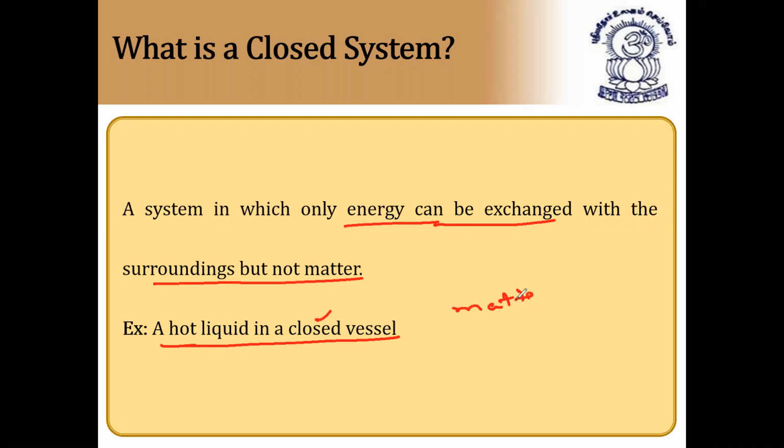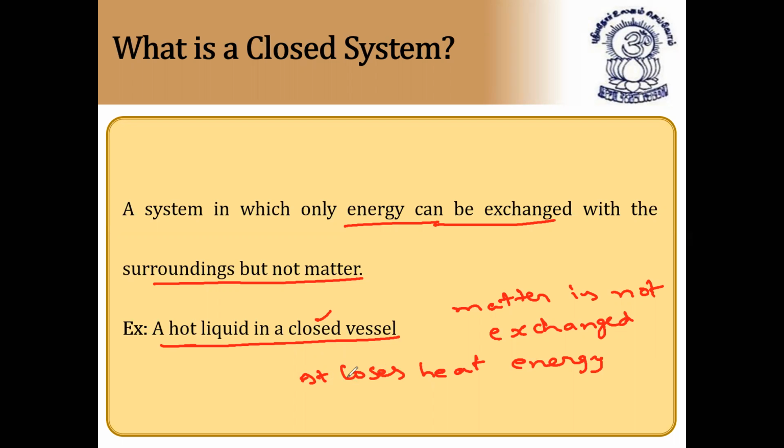Matter is not exchanged, but a hot liquid in a closed vessel loses heat energy to the surroundings.